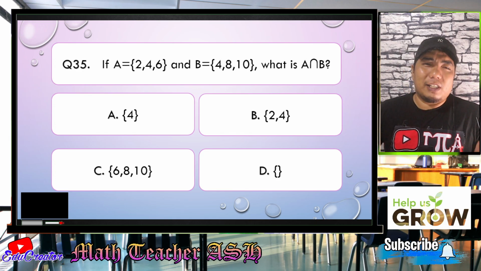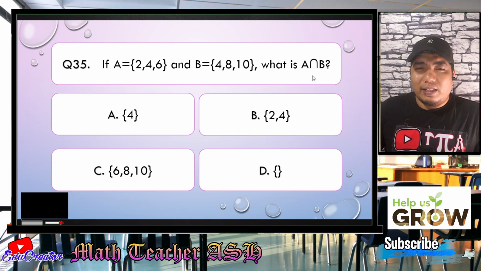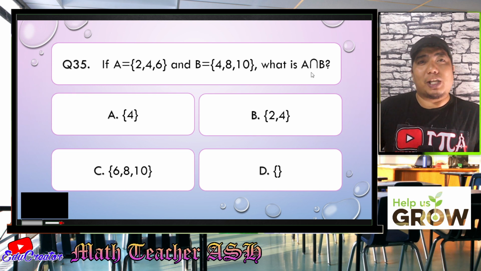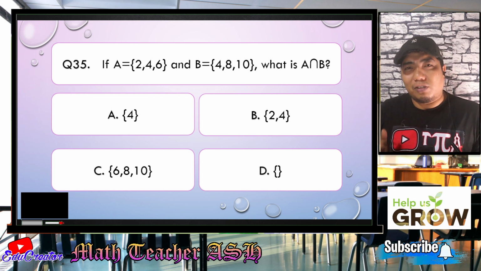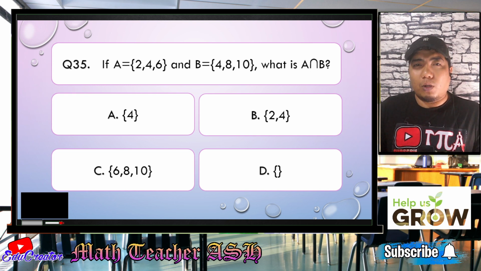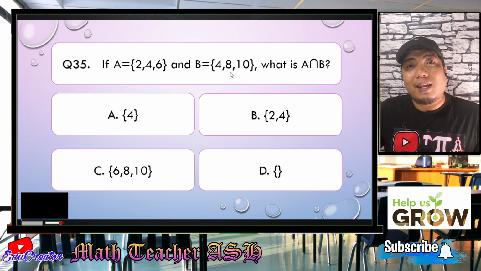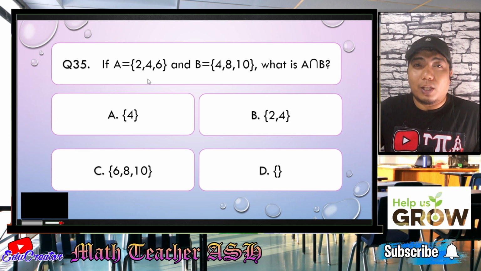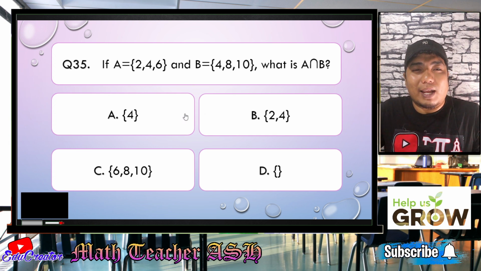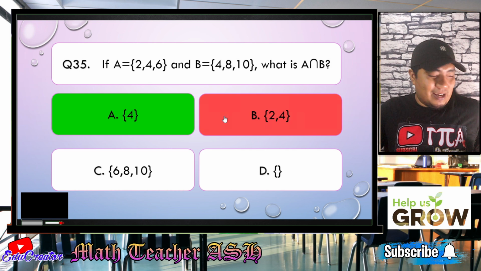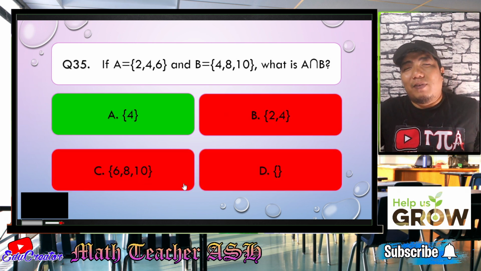Okay, math learners, this question is very easy because this symbol represents intersection, and if we are talking about intersection, it means what is common between the two sets. So we have here 2, 4, 6. We have here 4, 8, and 10. So what is common between the two? Very good. That is 4. So the correct answer is letter A. All right. Very easy, my dear math learners.